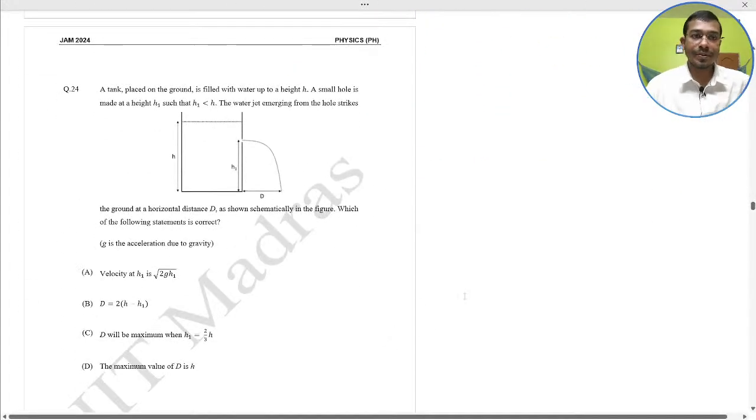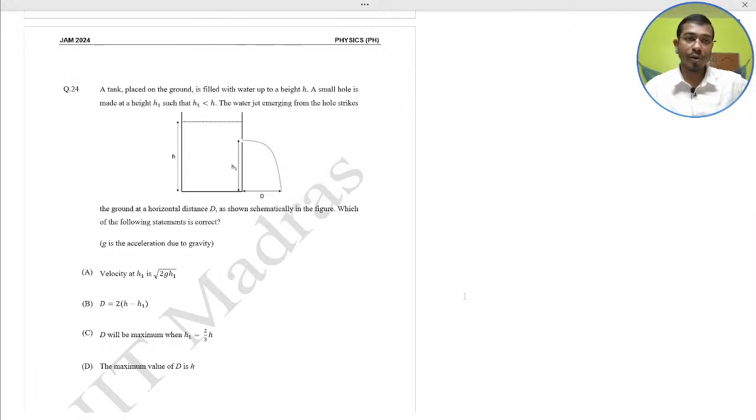A tank placed on a ground is filled with water with a height h. A small hole is made at a height h1 such that h1 is less than h. The water jet emerging from the hole strikes the ground at the horizontal distance d as shown schematically in the figure. Which of the following statements is correct? g is the acceleration due to gravity. Just try yourself first.